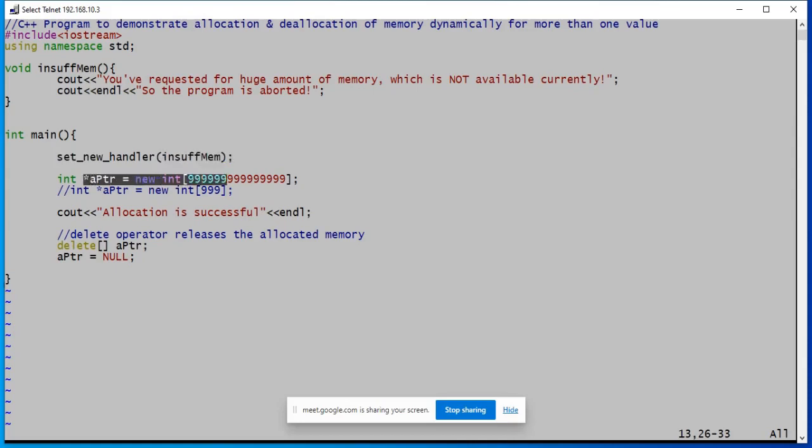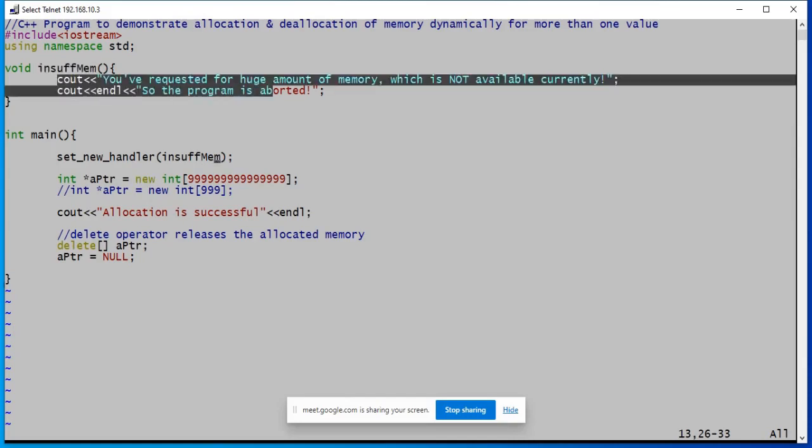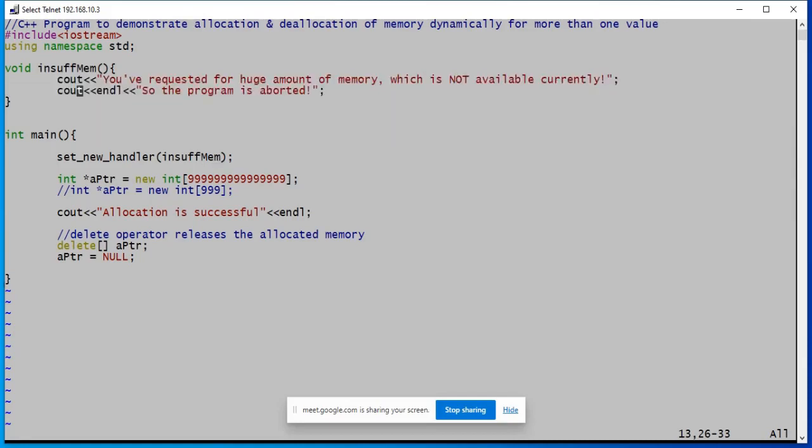So not only this statement, there could be several other statements wherein you are using the new operator. If even one of them fails, then the control comes to the insufmem function, and whatever has been written within this function will be executed.